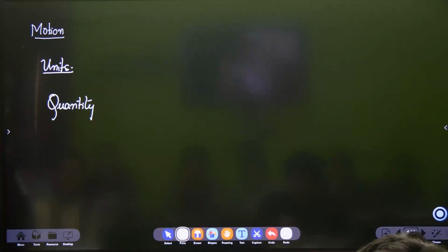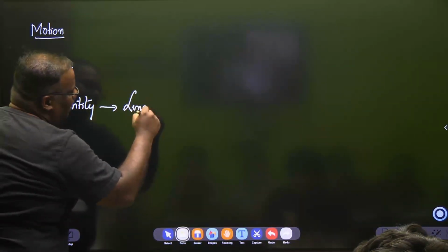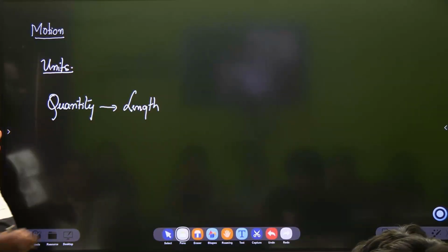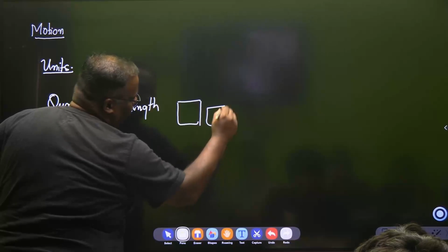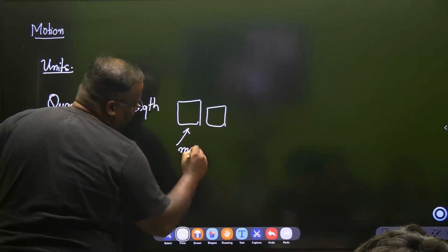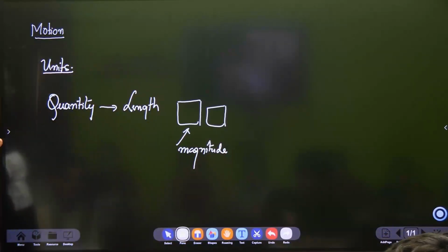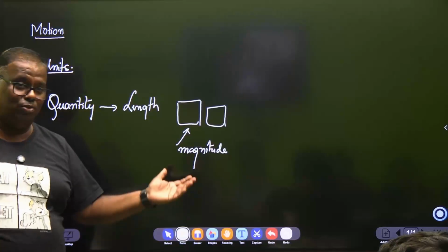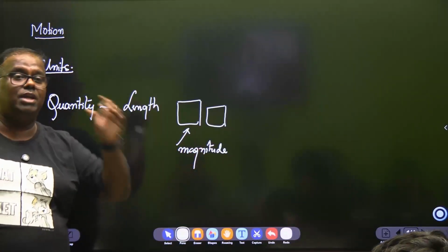Any quantity. What can this quantity be? Let's talk about a quantity called length. Okay. What is the length of this stick? So the length of the stick we will always define in 2 ways, with 2 things. One, where we will be capturing its magnitude. Okay. Magnitude means value. Now there are some new words, and you are all listening and looking at my beautiful, handsome face. It's a word, learn it. Magnitude. Magnitude means value.